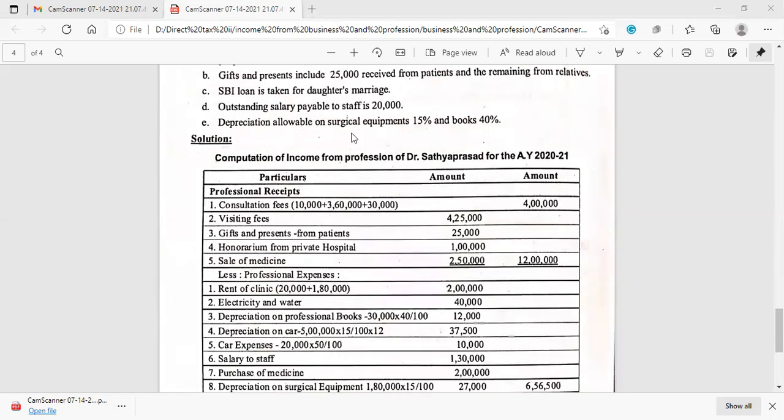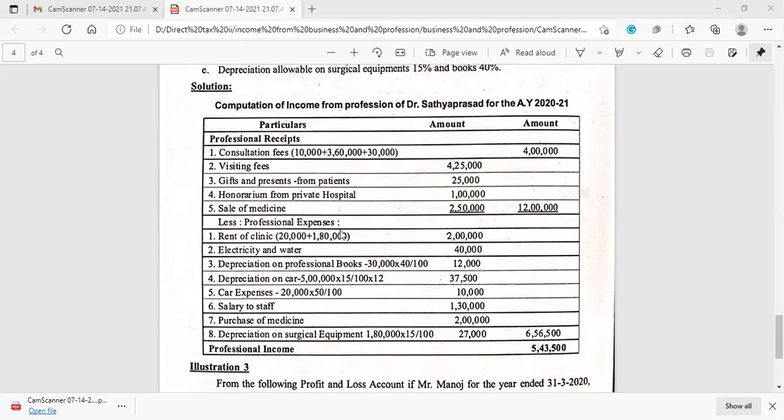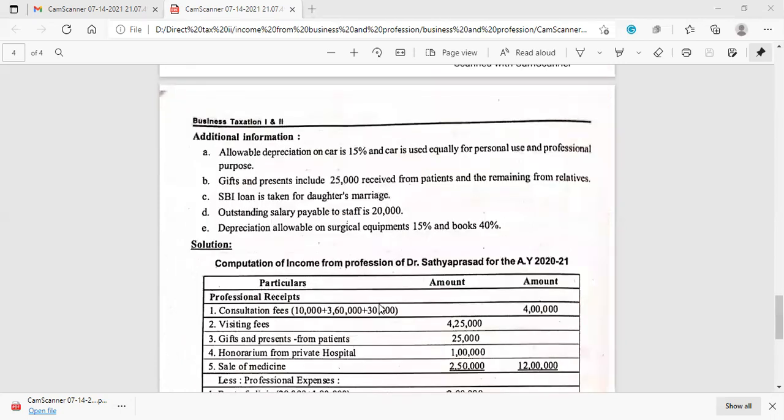Then depreciation allowable on surgical equipment is 15% and on books 40%, they have given. As it is, we have to calculate. The purchase of surgical equipment is a capital expenditure, but only depreciation is allowable. Now first we have to calculate professional receipts, then professional expenditures, and from professional receipts we are supposed to deduct the professional expenses to arrive at professional income. First, list out all the professional receipts one by one.